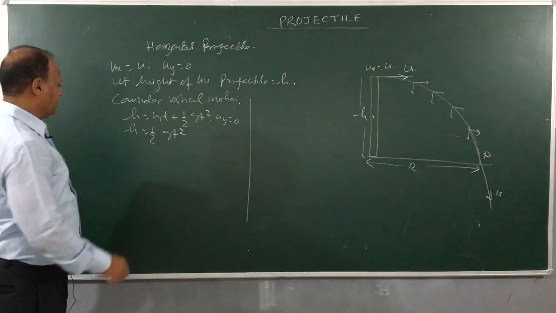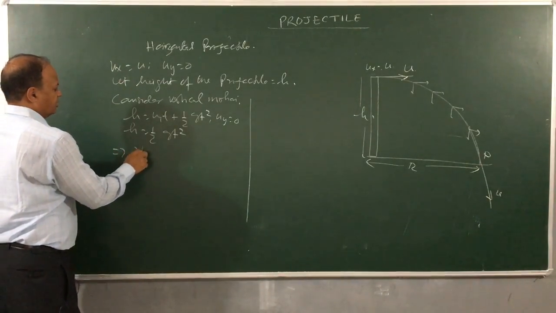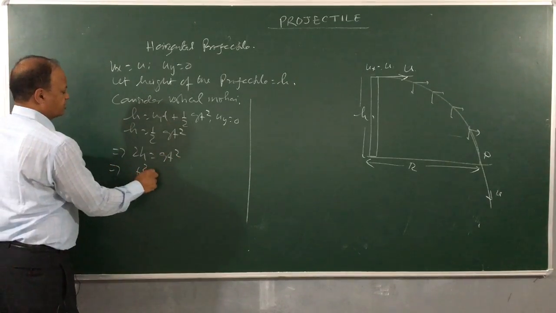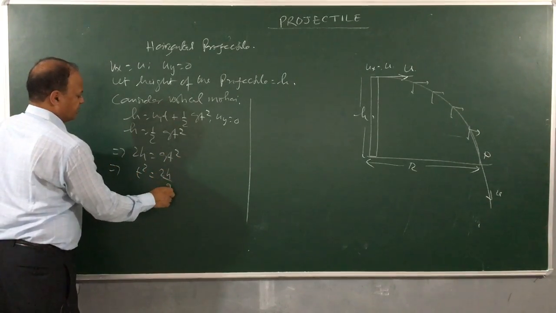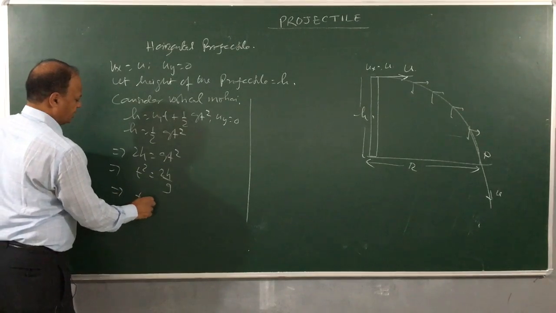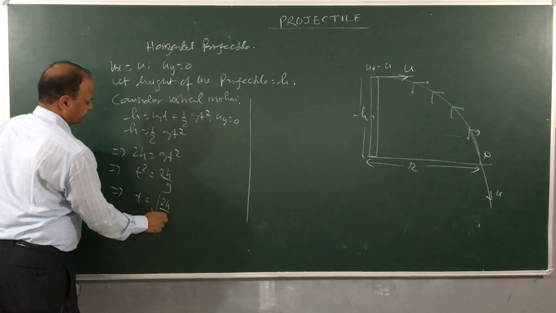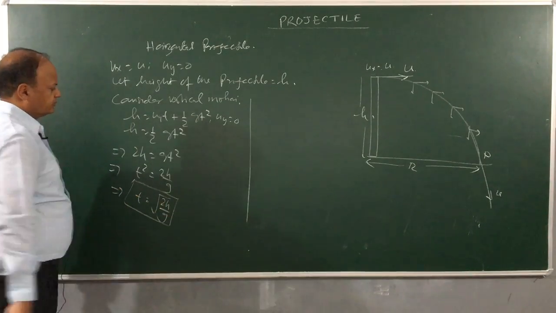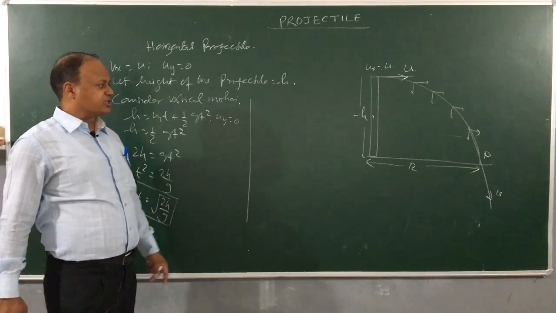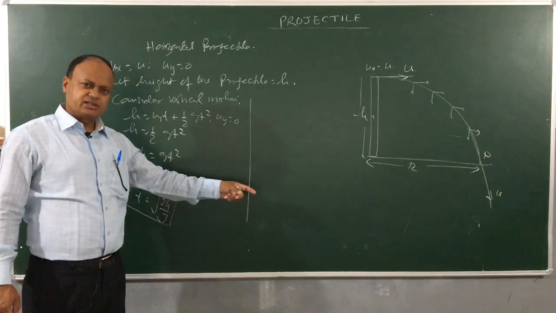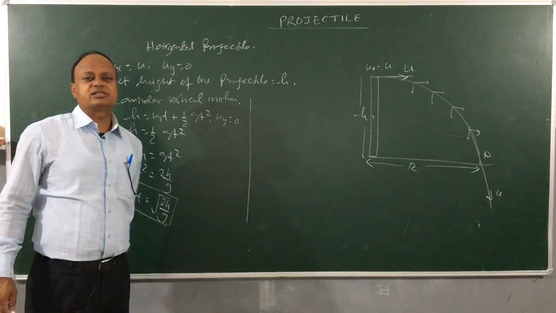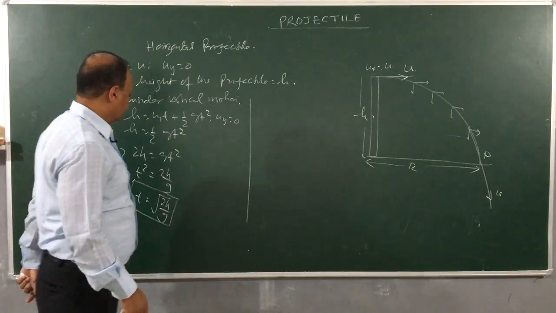If you cross multiply, then what do you get? 2h is equal to g t square. So t square is 2h by g, and t is root over 2h by g. So I got the time in which the projectile will travel vertically through the distance H, and in the same time interval it is travelling horizontally the distance R. So let us see here.